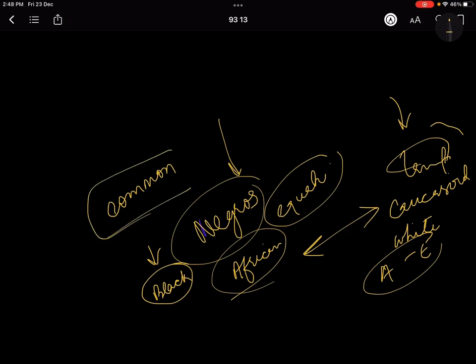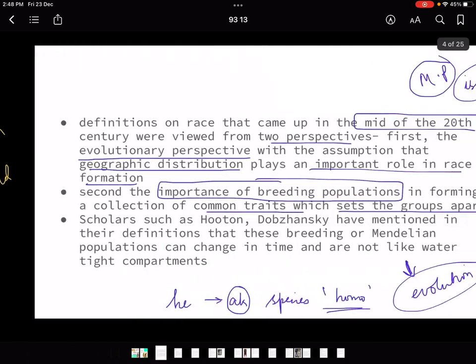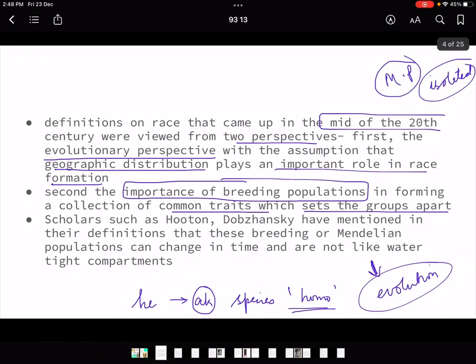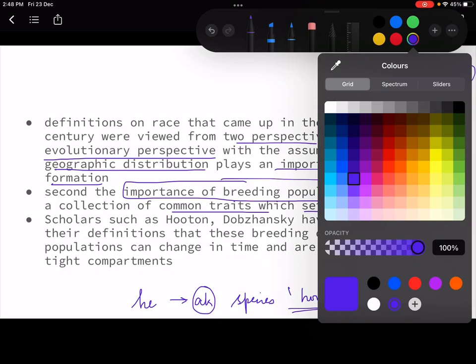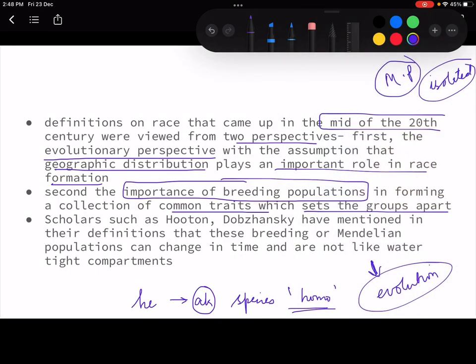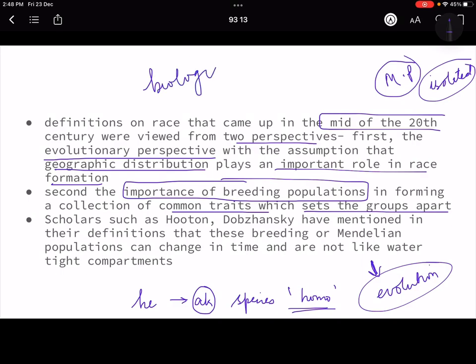When we read the racial classifications, we will see what the common characteristics are on which we judge the races and how they make different classifications based on those. So we saw what two perspectives were there, and how the concept of race fits in evolution, because if we are all Homo sapiens, then why is there any differentiation in us, right? Anthropologists were very intrigued to know the variations in humans. That was purely a biological kind of study. It had nothing to do with any sort of racial discrimination or prejudice per se, right?